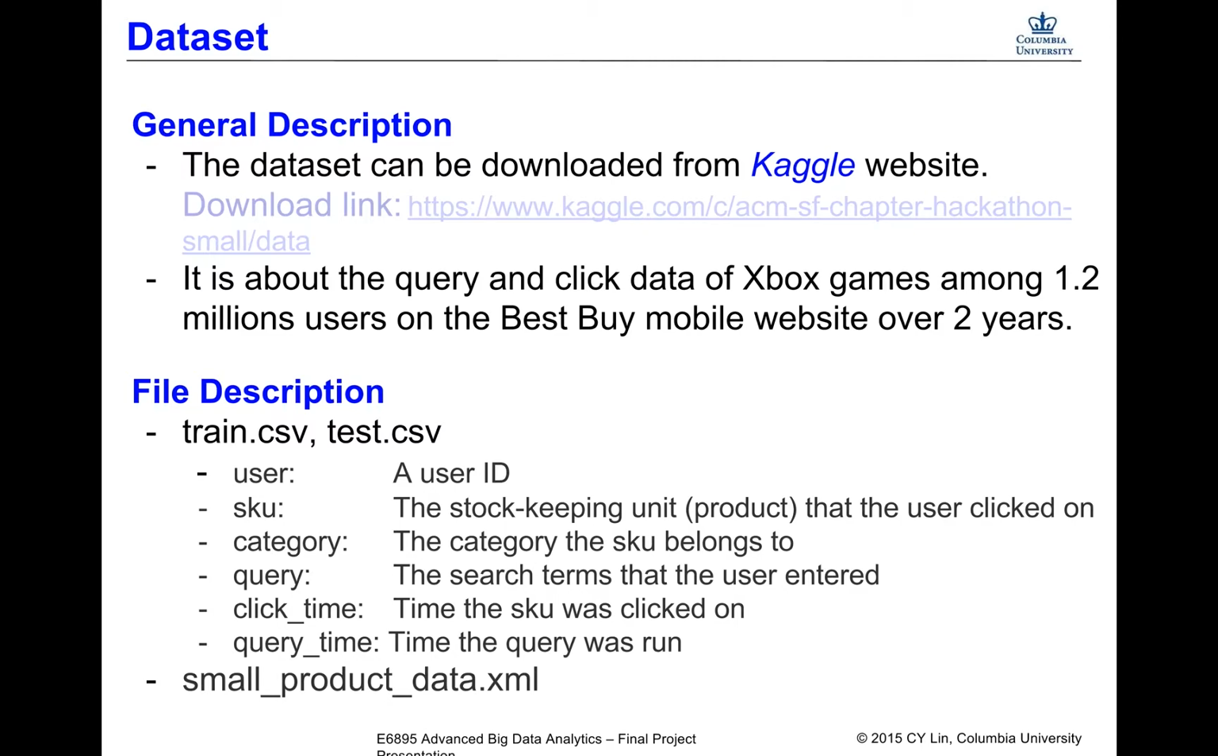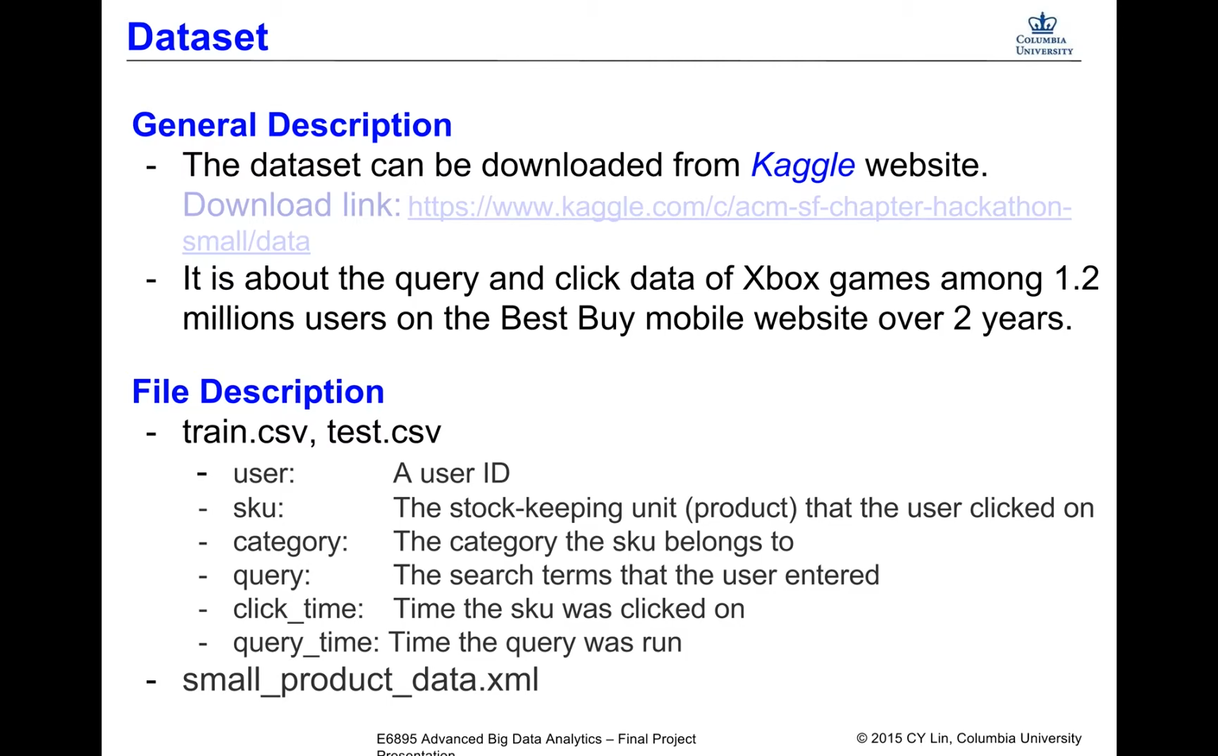Each row will have those 6 attributes. The user means the user ID. SKU means the product ID that the user clicked. Category is the category the product belongs to. Query is the search terms the user entered. Click time is the time the product was clicked on, and query time is the time the query was run.